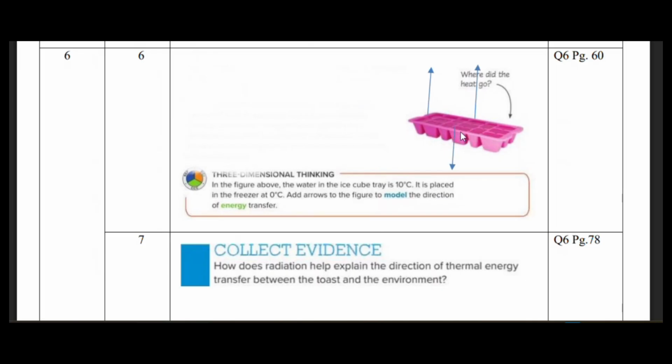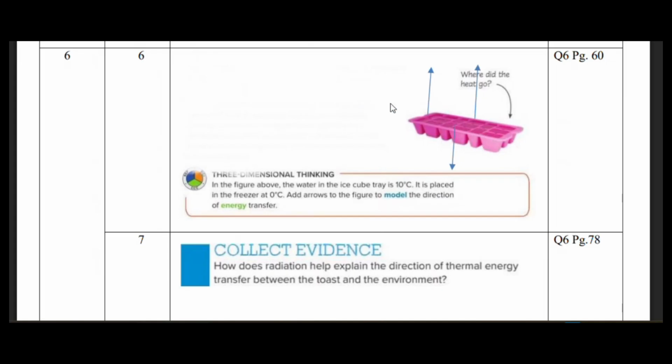You can see here the ice is colder than the air outside. So the air is hotter than the ice. That means the thermal energy, the heat, travels from the air to the ice, right? So you should know the direction of flow of heat. It is from hot to cold.